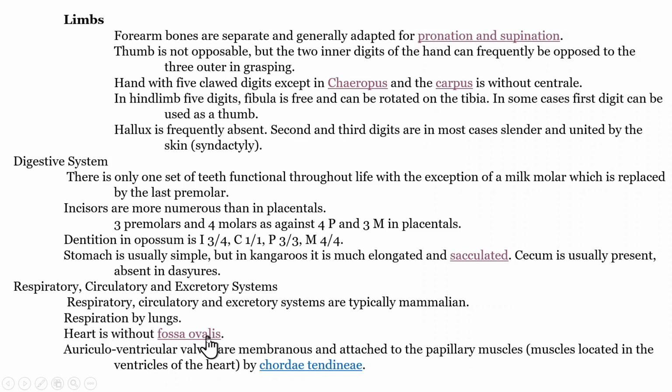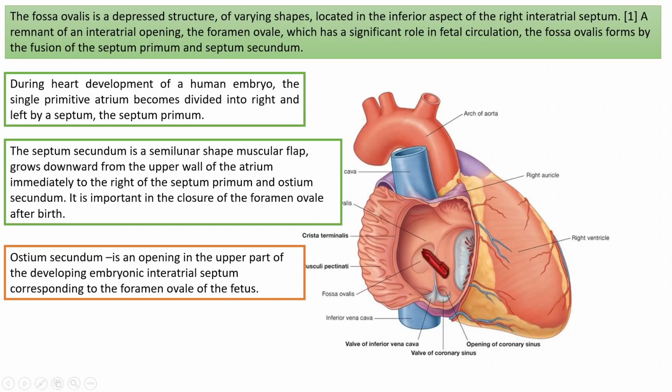Then what is fossa ovalis? It is a depression. It is a remnant of foramen ovale. What is foramen ovale? Foramen ovale is an opening during the embryonic development of human, which is significant in maintaining the fetal circulation. Later, after the birth of the baby, it will close. If it does not close, that will be an abnormal condition. Anyway, that's not our topic. Leave that. So fossa ovalis is a depression, a remnant of foramen ovale.